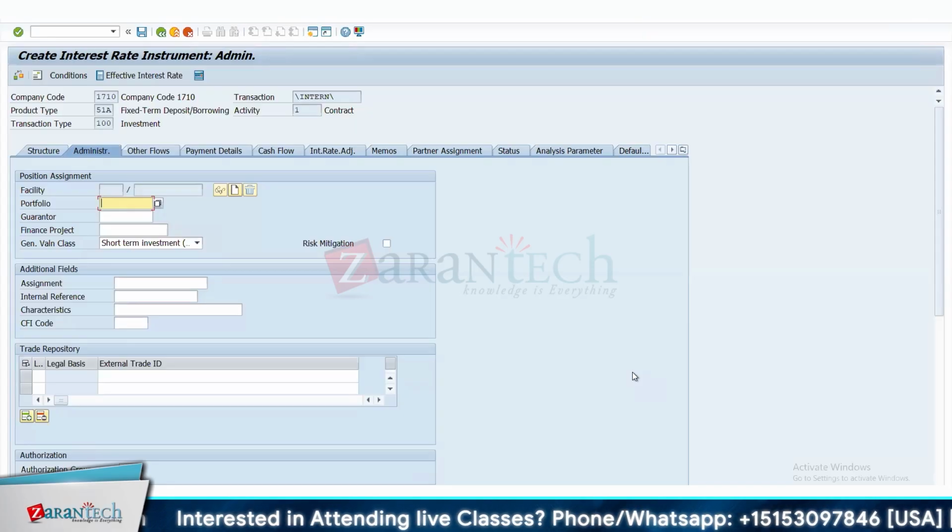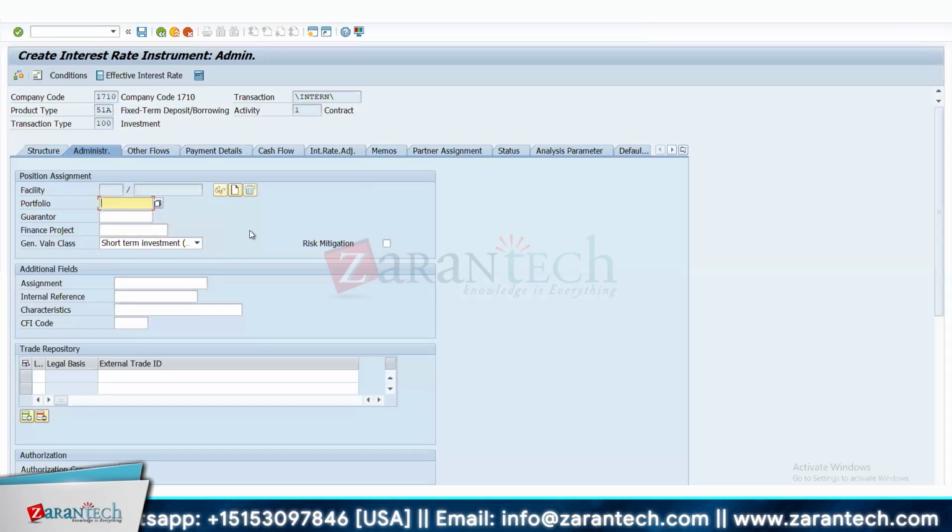Just to add here, without using portfolio analyzer, with the concept of portfolio here in the deal, it clearly says that you can assign this portfolio in position management. For every product you can create a different portfolio, so you can map this portfolio to each product type, and you can show the report in TPM using the configuration of differentiation criteria.